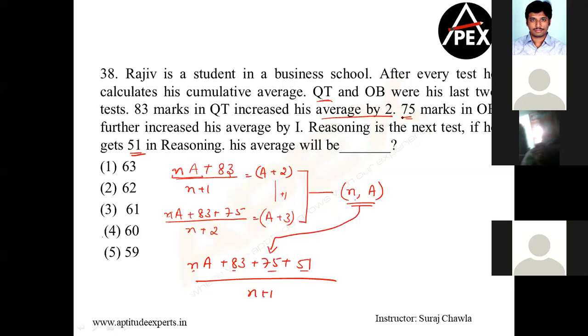Varsha, he is giving here 75 marks in OB. It's not 2.75. After 2, there's a full stop. After 2, there's a full stop. And then the question is starting, 75 marks in OB, further increase the average by 1. Clear, Varsha, now?